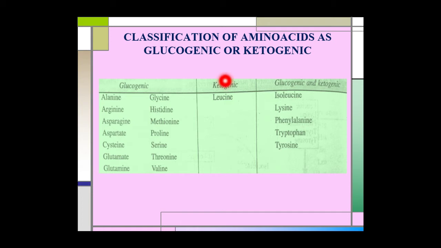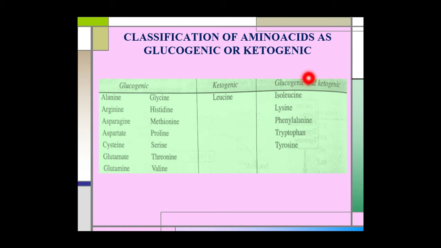Only one amino acid, leucine, belongs to the purely ketogenic category, the only one that on degradation gives rise to acetyl coenzyme A or acetoacetyl coenzyme A. Five other amino acids belong to both the glucogenic and ketogenic categories.